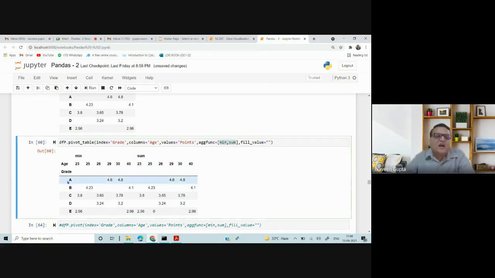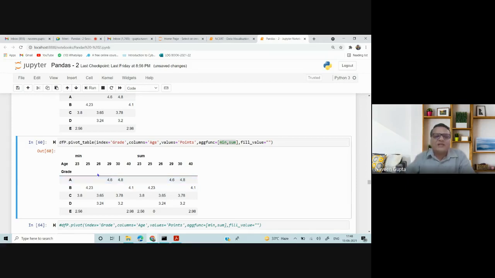It means at grade A, 4.6 is the minimum point for a person having grade A and age 29. Is the statement more clear to you?